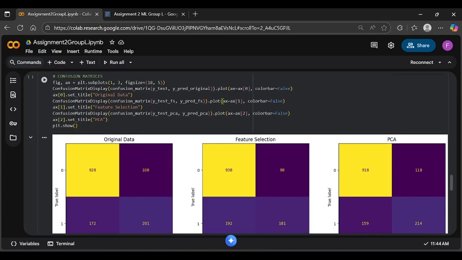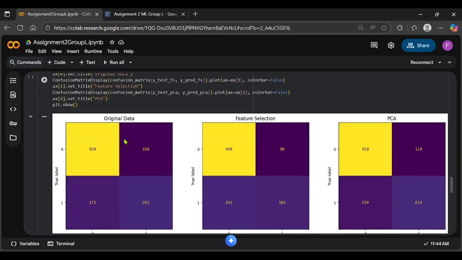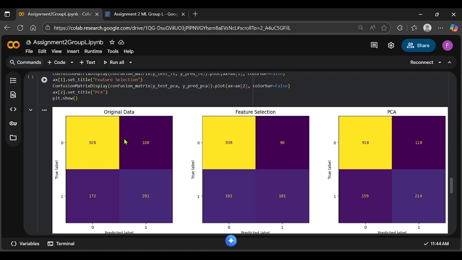Okay, now for the confusion matrix. The first confusion matrix, which is for the original data, shows that the model performed using all features. It has balanced prediction between churn and non-churn customers, but still with some misclassification. The second confusion matrix for feature selection looks slightly less accurate.